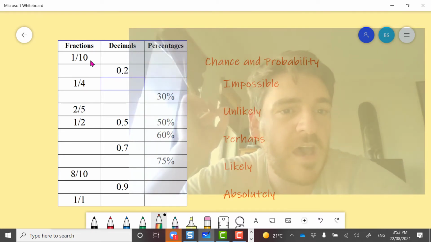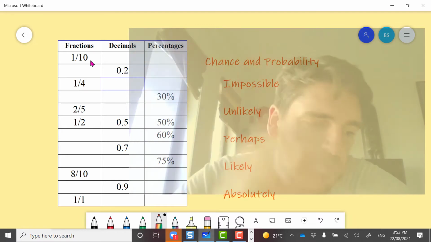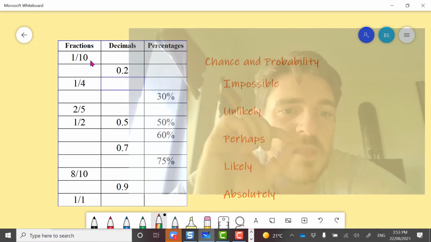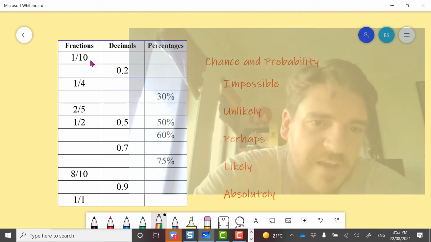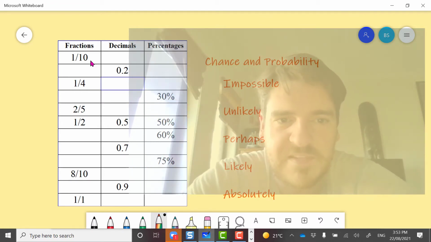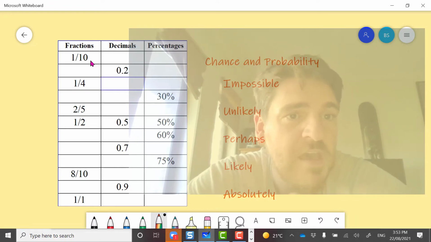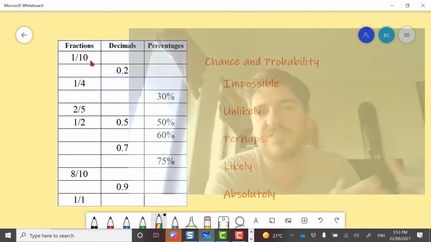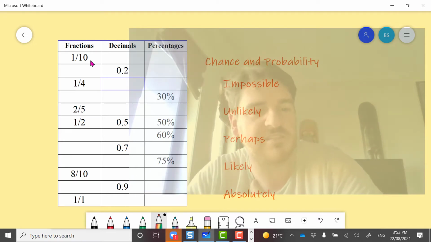So my class, when you get back to school, unfortunately, guys, we'll do a test on this at the end of it. But it's going to be linking fractions and decimals and percentages. You're going to need to answer questions like, what's the chance of this happening, answer in a decimal or answer in a percentage.